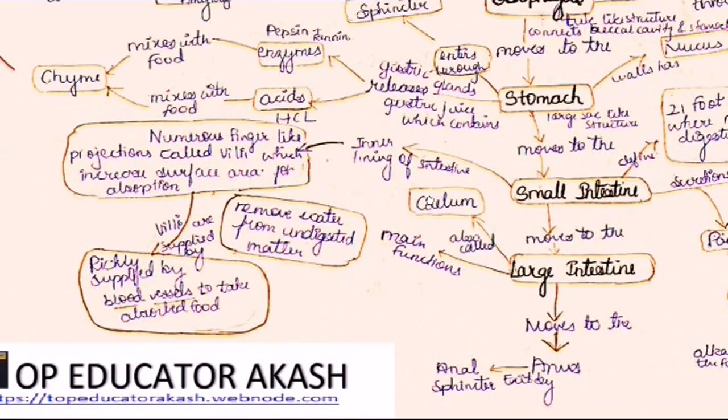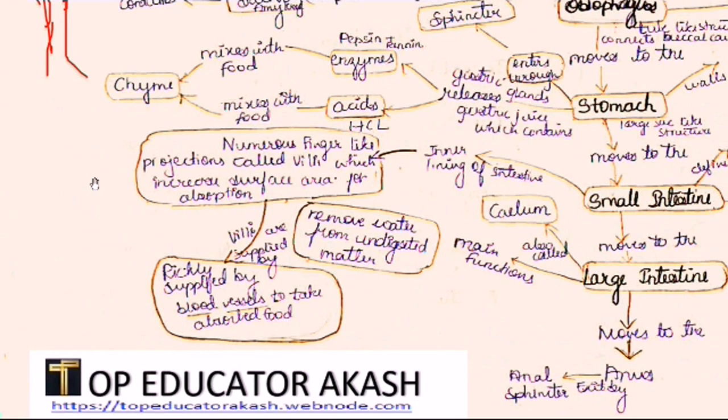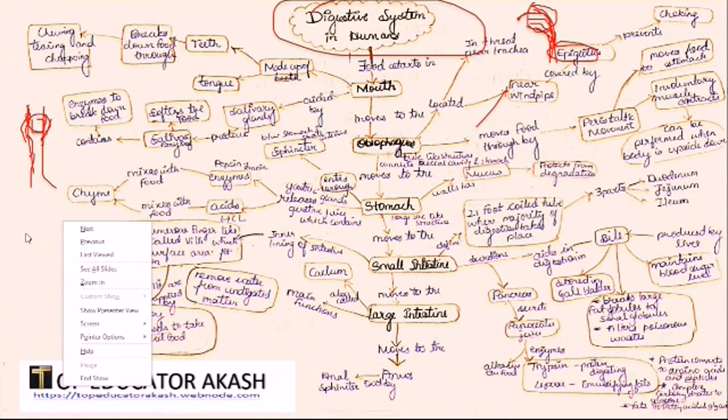After the function of pancreatic juice and bile juice, the food enters the small intestine. There will be several coiled structures. Now, in the inner lining of the small intestine, there are numerous finger-like projections. These projections are called villi. What are these villi? They help increase the surface area for absorption. That means if the food is, I will show you.